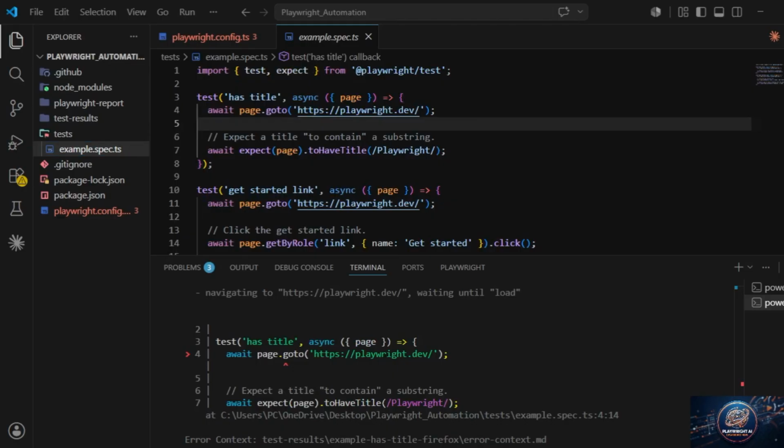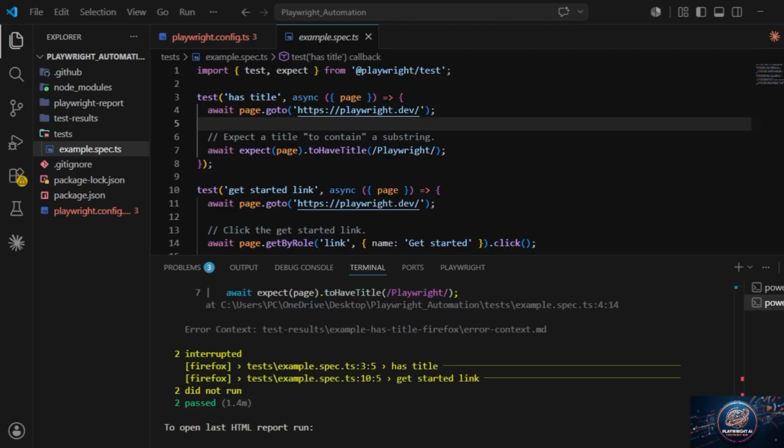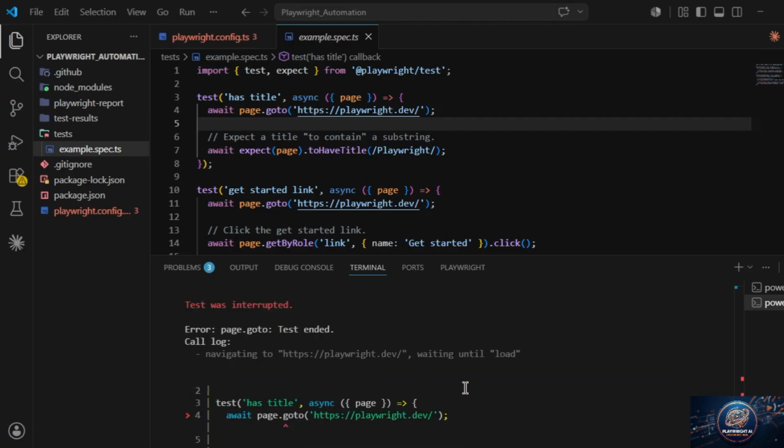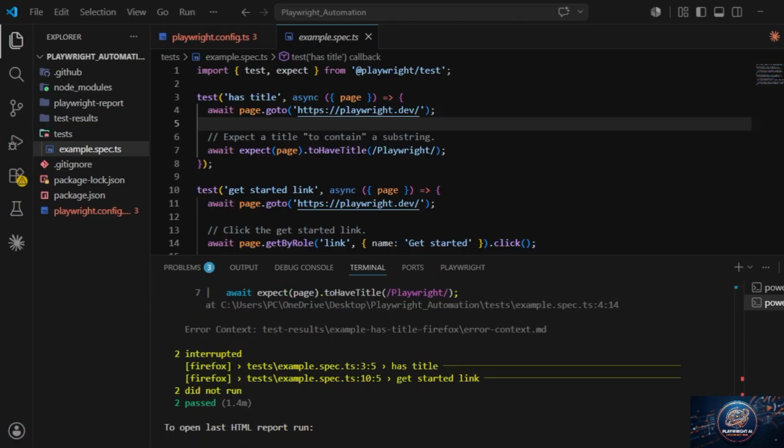If you want to run the same command line again, you just have to press the up arrow. You don't need to enter the whole thing, npx playwright test. Just click the up arrow, and it will automatically show whatever command we used earlier, and just press enter. It stopped because we made changes in the configure file, and we will run it again. So now there will be 2 test cases.